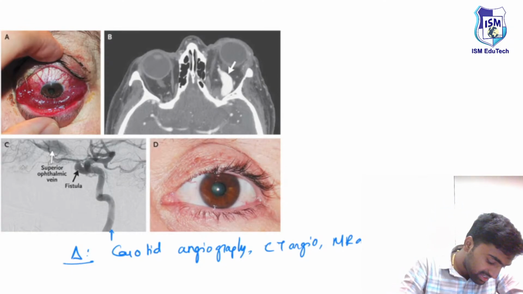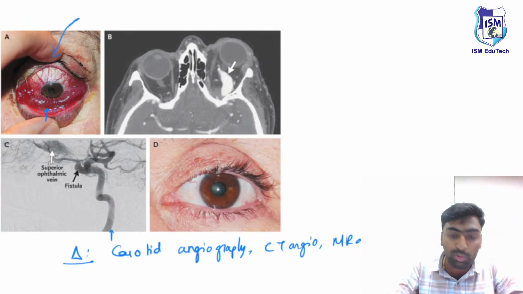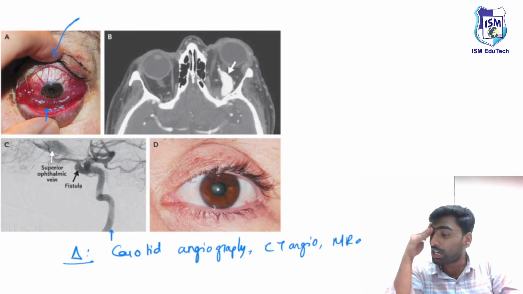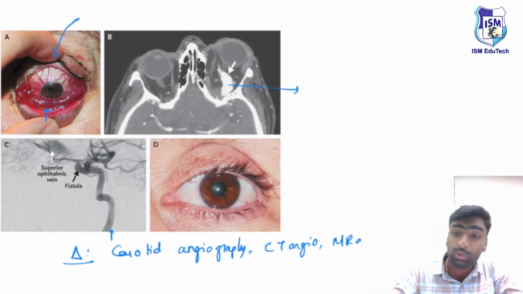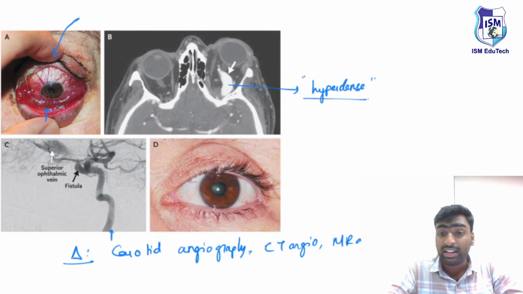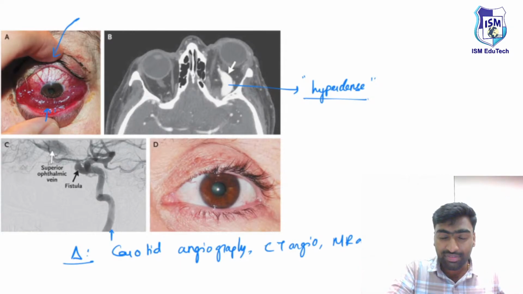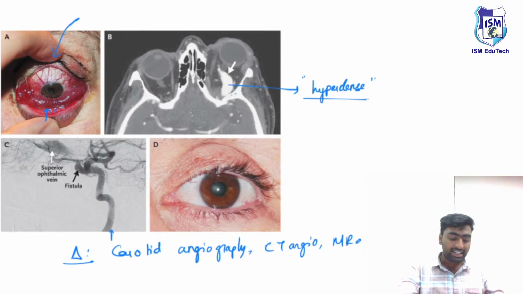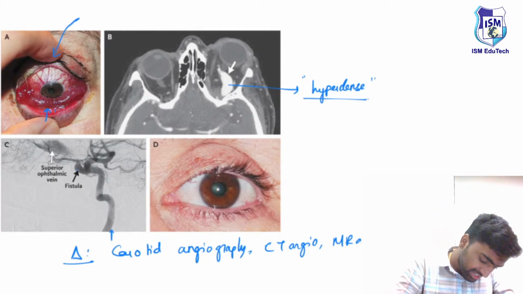And in this picture, you can appreciate the typical features, this beautiful chemosis. It's not a video, it's a picture, so obviously there will be features of pulsatility. You can see some hyperdense lesions showing enhancement because of the intravenous contrast. And here you will be able to appreciate this connection.